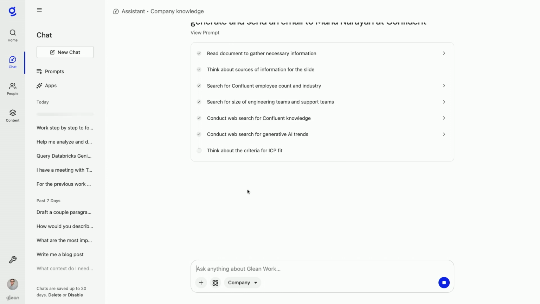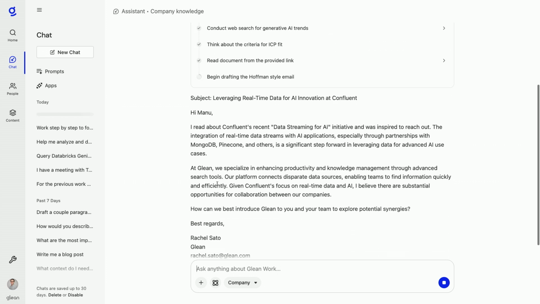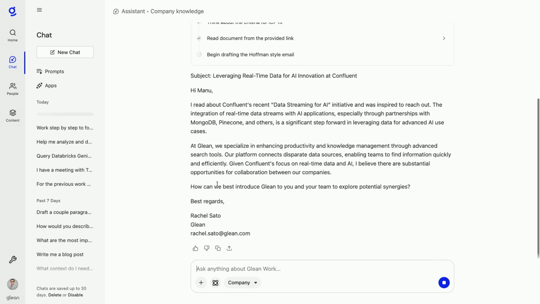So now that it's researching, it's going to write me an email. We'll give it a sec here. It's still reading through the rest of the documents. And at this point, the email should start drafting. Perfect, here we go. And here is that email, and it's tailored to both Manu and Confluent, as you can see. And so that's prospecting, and that's accelerated by our prospecting agent.